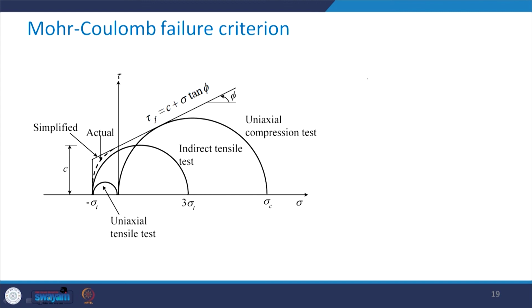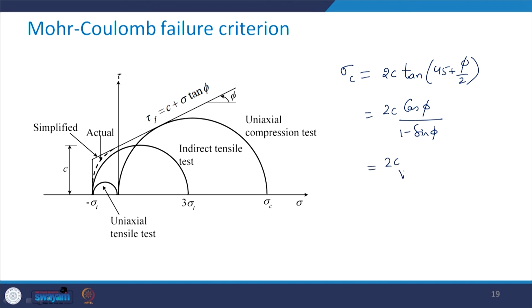So, sigma c is given as 2c tan of 45 plus phi by 2, which is equal to 2c cos phi divided by 1 minus sin phi, and also it can be written as 2c square root of 1 plus sin phi upon 1 minus sin phi. This at failure